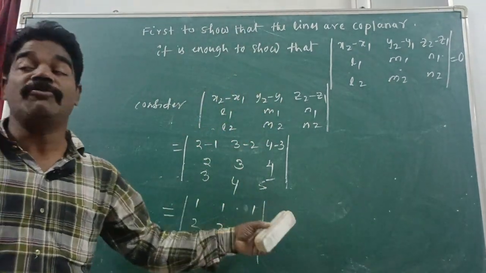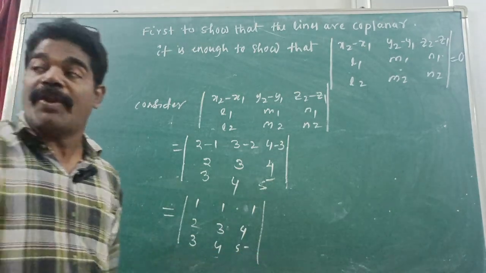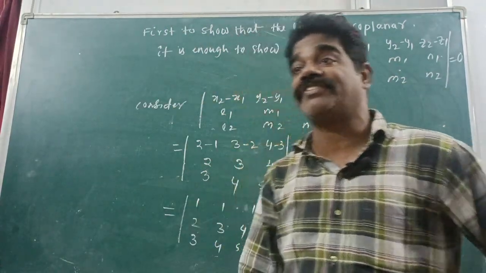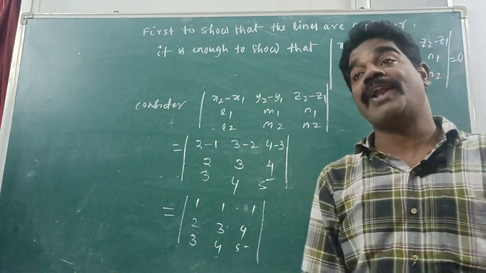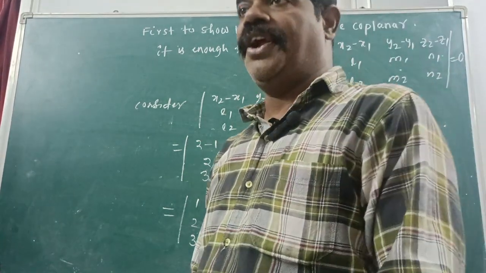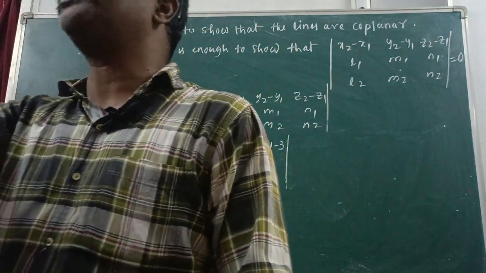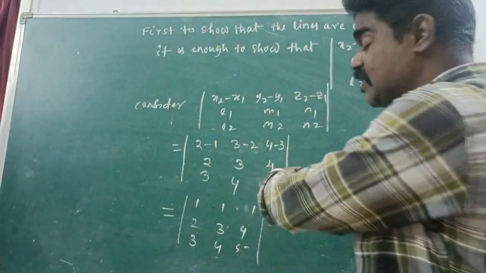Right or not? How much should you get as the result? 0 you have to get. One formula you know in matrices, from earlier classes, intermediate and 10th class: if any one row or any one column is identical, the determinant must be equal to 0. Okay? If you are doing like that, otherwise you can solve here also.